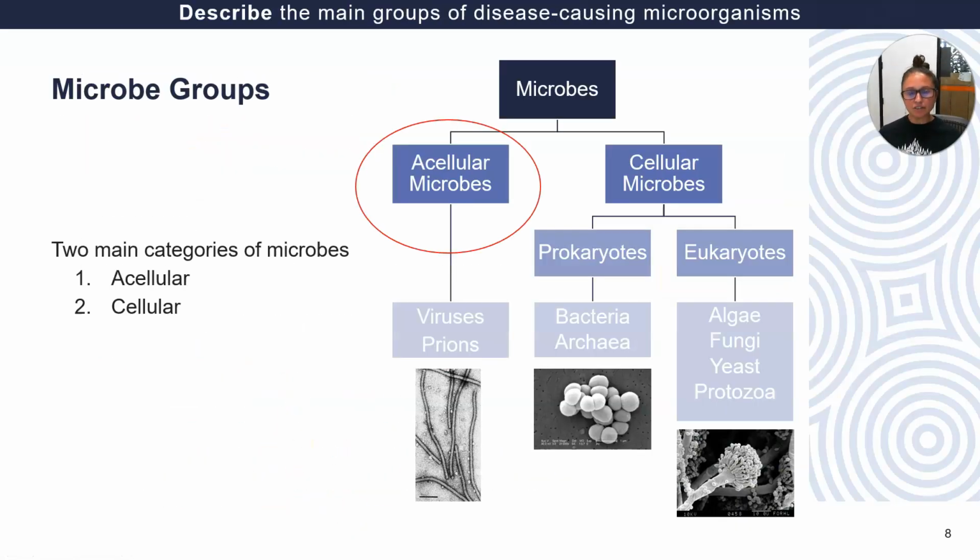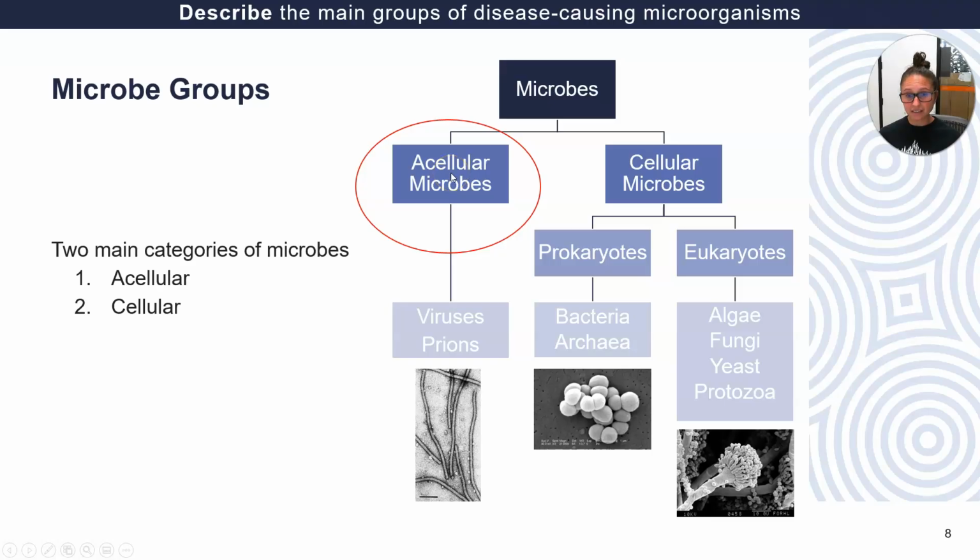Okay, so let's have a look at the different groups of microbes, or microorganisms. We have two main categories. These guys here, pardon me, these are microorganisms whose bodies are not made of cells, okay?